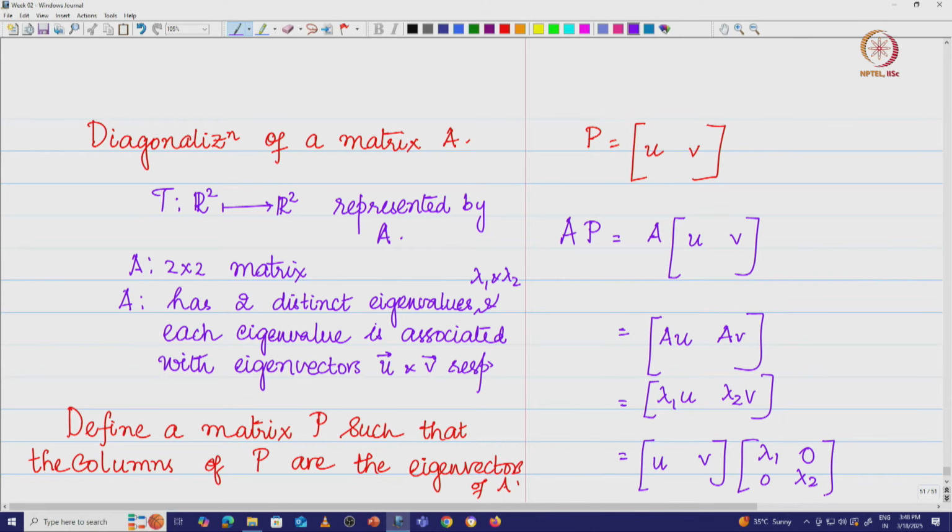Now what have I got? This is pretty interesting. I have this matrix A, I multiplied it with the matrix P, and essentially I got back P and then a diagonal matrix D, right. This is the diagonal matrix D. So what do we have here?